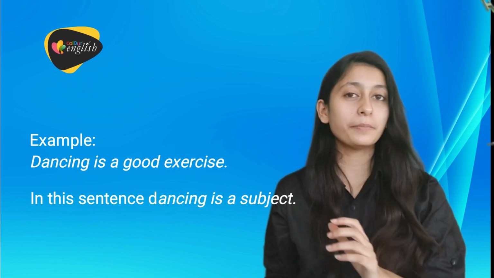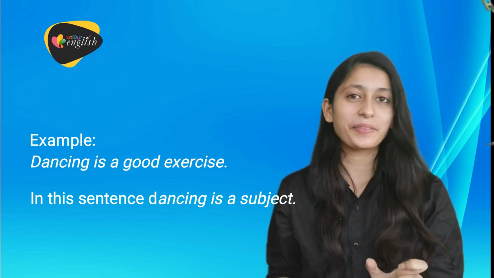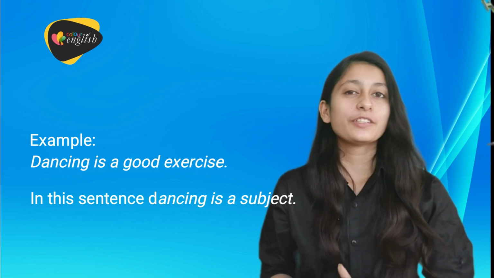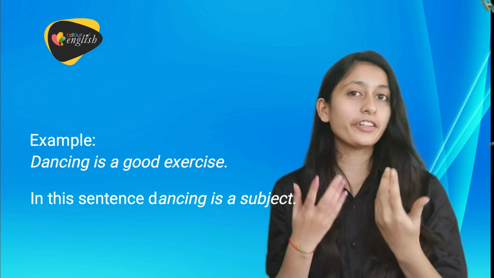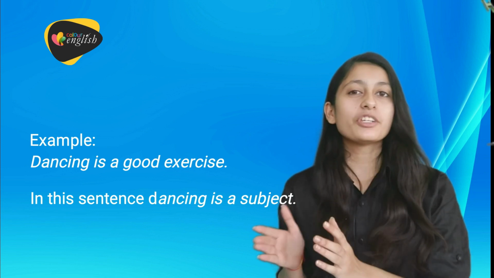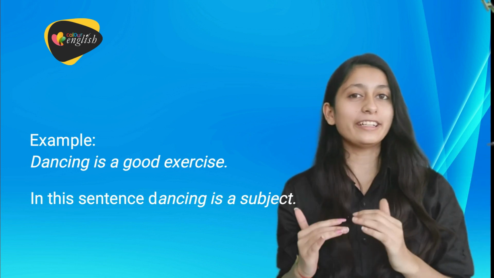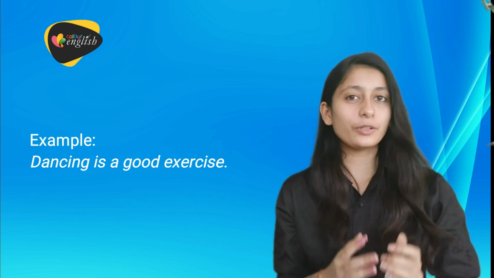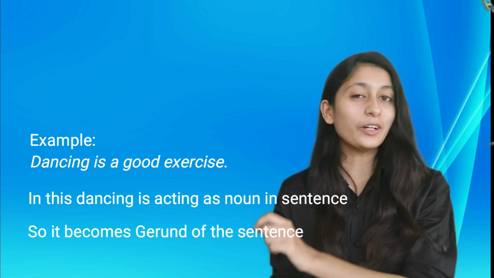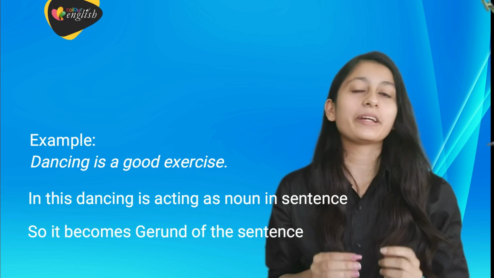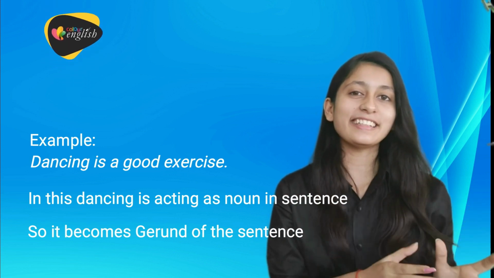We are talking about a particular activity. Fine. So, dancing is the subject of the sentence, and as I have already mentioned, that subject can either be a noun or it can be a pronoun. So in this sentence, dancing is acting as a noun in the sentence, so it becomes gerund of the sentence.